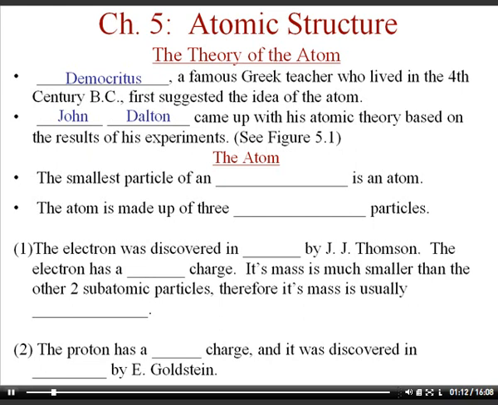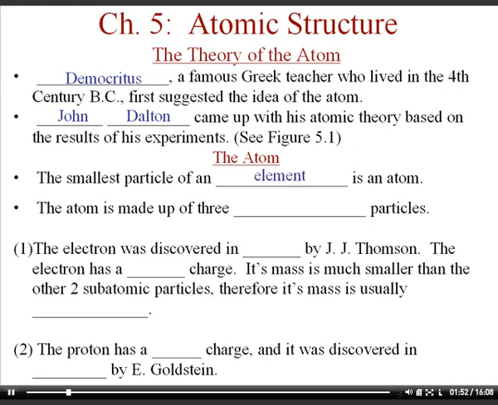And then he said that atoms would combine in small whole number ratios to form compounds instead of fractions of atoms or large amounts of atoms making compounds. So that's why water has a formula of H2O. The ratio of hydrogen to oxygen is a small ratio of 2 to 1. Or glucose, for example, is a ratio of 6 carbons and 12 hydrogens and 6 oxygens. So you have small whole number ratios of atoms when they make compounds. Another thing that he said was that in a chemical reaction, the atoms can separate from one another, they can join with other atoms, or they can rearrange, but they're not going to change from one element into another.